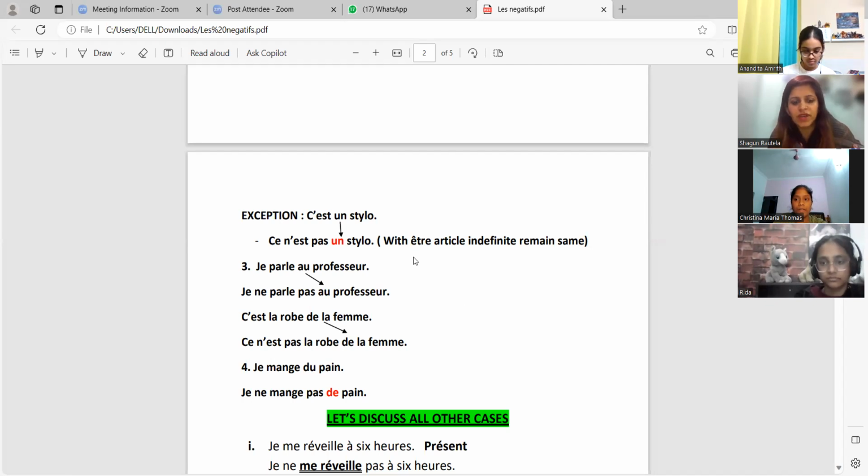Which is the verb for give? I'll write it down in the chart. Which is the verb for give? Anandita, do you know which is the verb for give? Donner. Donner, donner. Je donne. What is pen? Christina? Stylo. Le stylo. Mon. What is friend? Mon ami. Mon ami. Ça va. See? So, je donne le stylo à mon ami. Also can be used. It's okay. Je ne donne pas le stylo à mon ami.